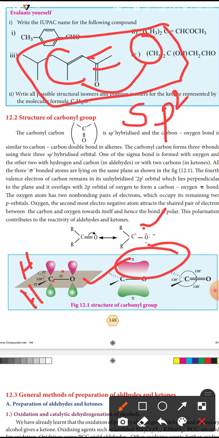Oxygen, being more electronegative, attracts the shared pair of electrons between carbon and oxygen towards itself, and hence the bond is polar. Oxygen is the most electronegative element here. It attracts the shared pair of electrons. So the carbon-oxygen bond is polar. This polarization contributes to the reactivity of aldehydes and ketones.